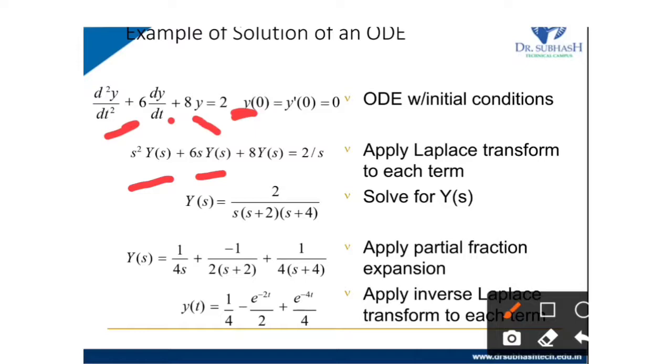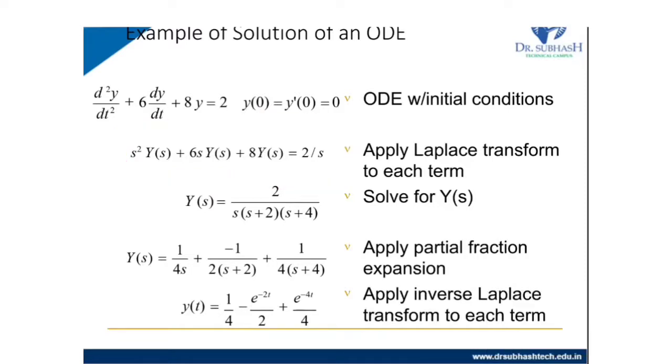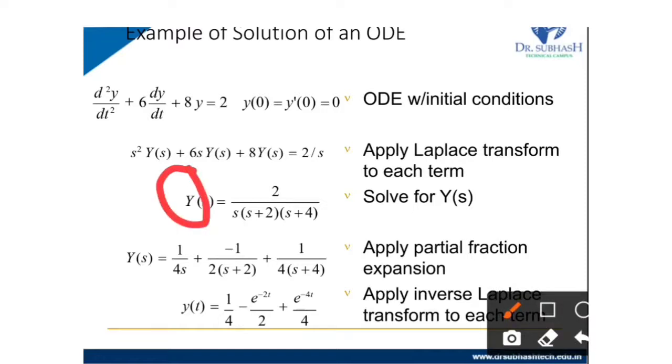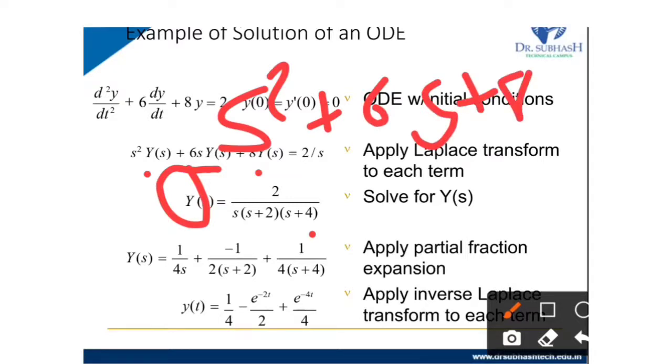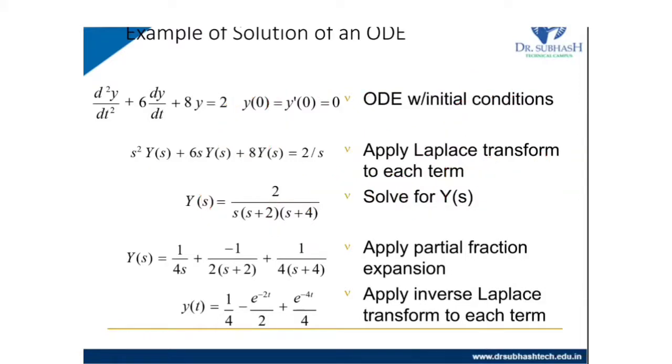So it is s square Y of s plus 6s Y of s plus 8 Y of s equal to 2 by s. Now we take Y of s common, and the remaining portion s square plus 6s plus 8 we put here. So s square plus 6s plus 8 equals s plus 2 times s plus 4. Now Y of s is 2 divided by s times s plus 2 times s plus 4.